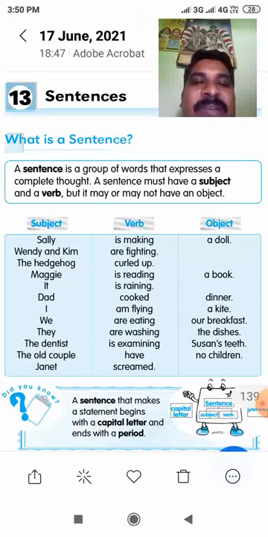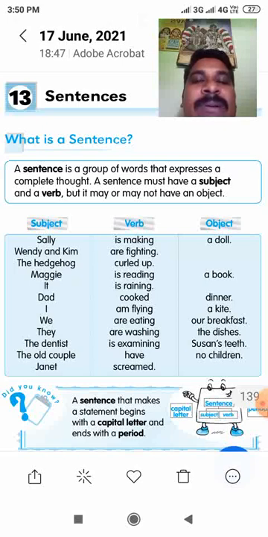What is the use of learning this grammar? When you learn direct speech and indirect speech, this is the basic grammar. Without knowing this grammar, we can't study direct speech and indirect speech.